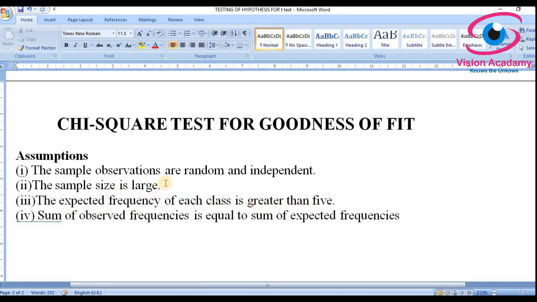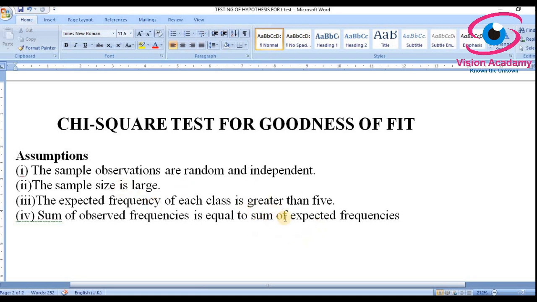Since there is a larger sample size and the chi-square test will run on expected frequency and observed frequency, the expected frequency of each class must be greater than 5. This is a very important assumption. And one more thing, the sum of the observed frequencies must be equal to the sum of the expected frequencies. Whatever you observe must equal the expected frequency.